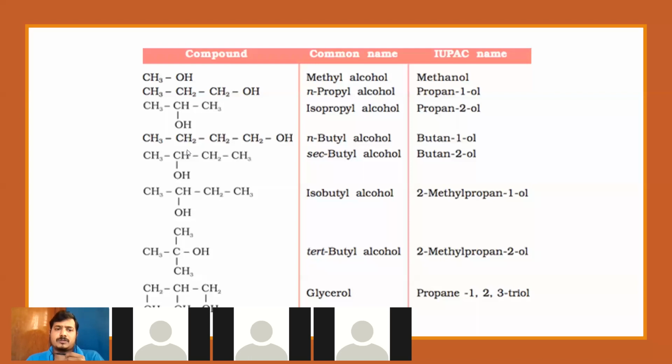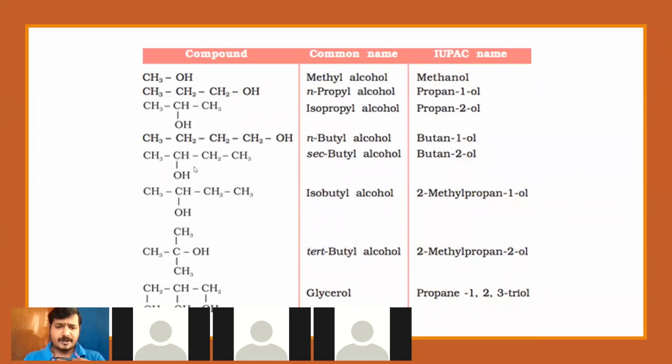Coming to the fourth one, this is a straight chain once again. So therefore, n-butyl alcohol. Clear? n-butyl alcohol. Then the IUPAC name will be butan-1-ol or 1-butanol.